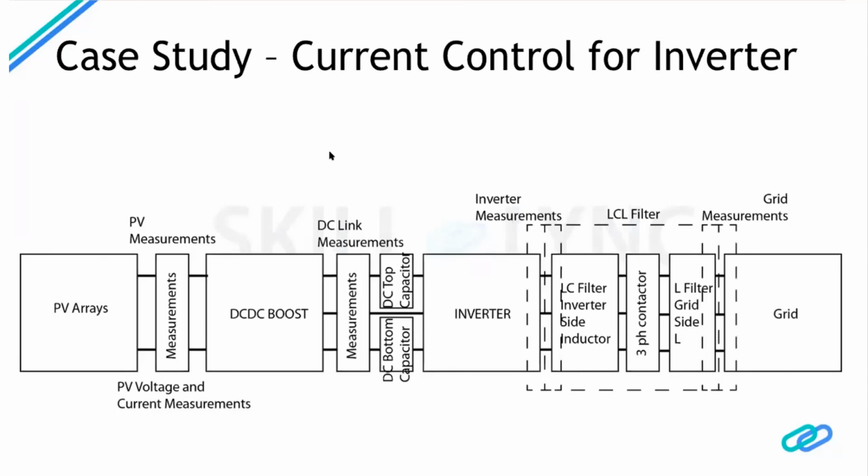It will pass it through this LC filter. It will then have a three-phase contactor that is turned on and off by the actual target. And then it will have a simulated grid side filter and a simulated grid. So this is how we can further expand it.